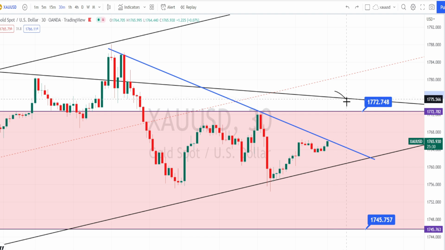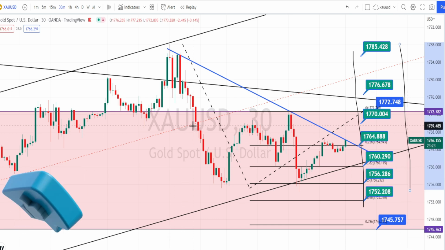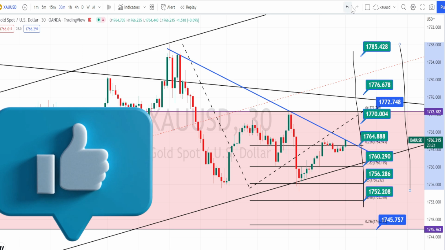And if the price action fails to break this resistance line from the daily time frame, it will be a trend reversal, and we can expect the bearish trend to start from this resistance line. Let us mark the support and resistance levels. So the values in green color boxes are the resistance and support levels for the 30 minutes time frame. Let us do the analysis in the 5 minutes time frame.